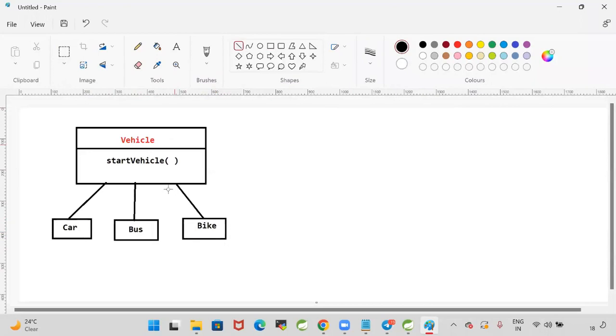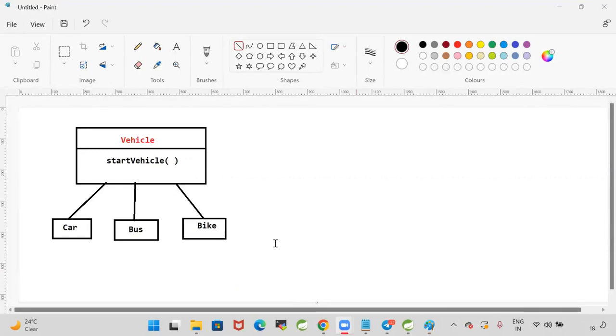Guys, is it legal to implement one interface by three classes? Is it valid or it is invalid in the Java? One interface can be implemented by multiple classes or not? Come on. Yes, it is legal. One interface can be implemented by multiple classes.